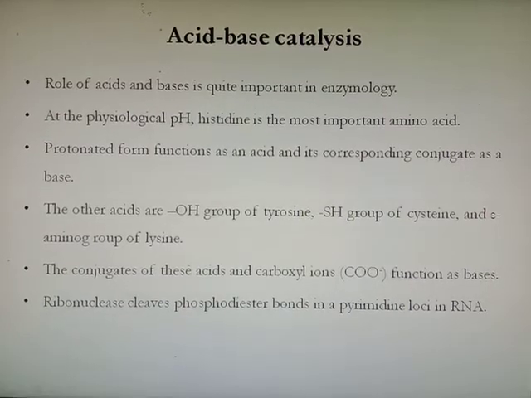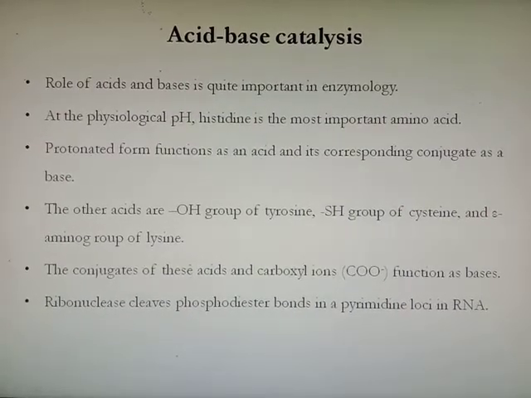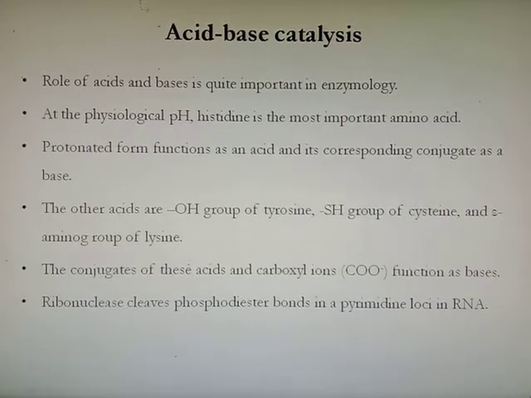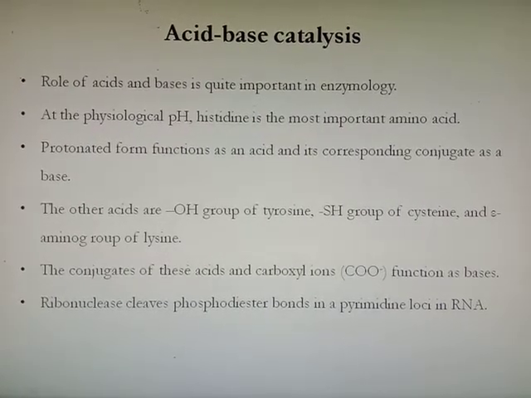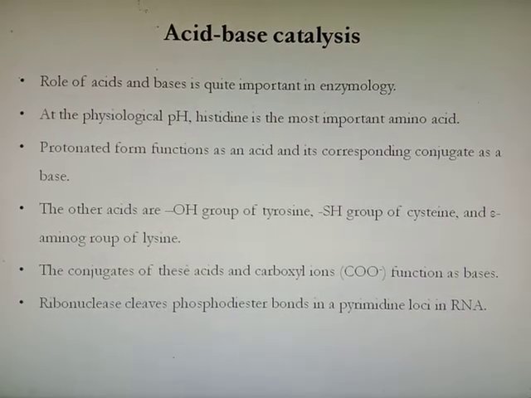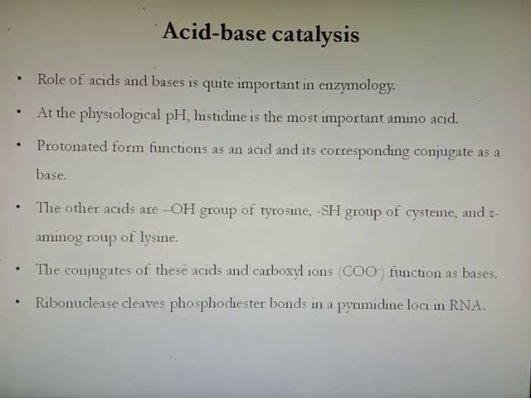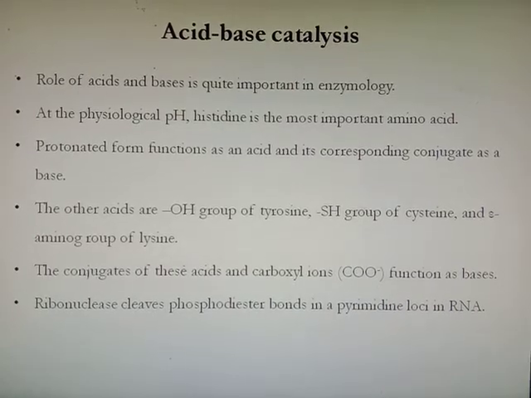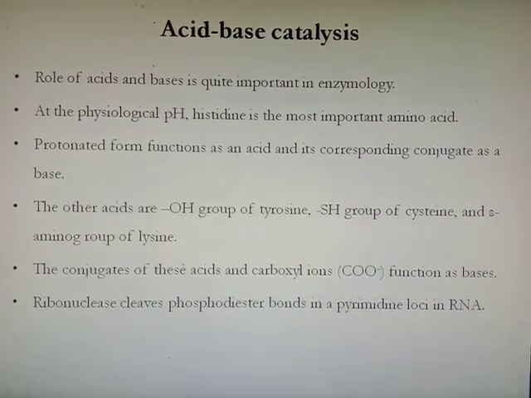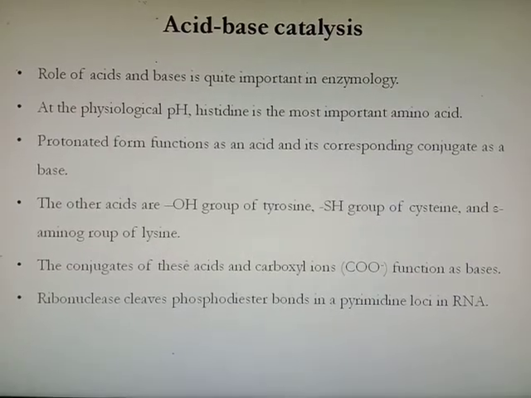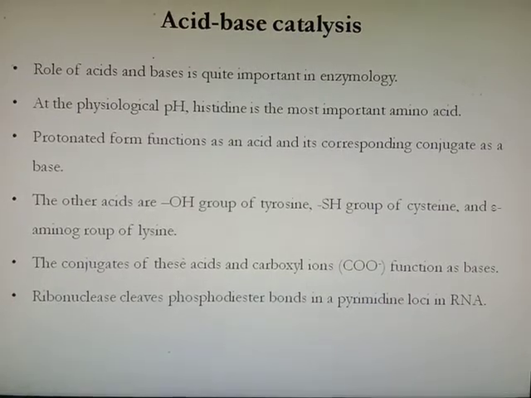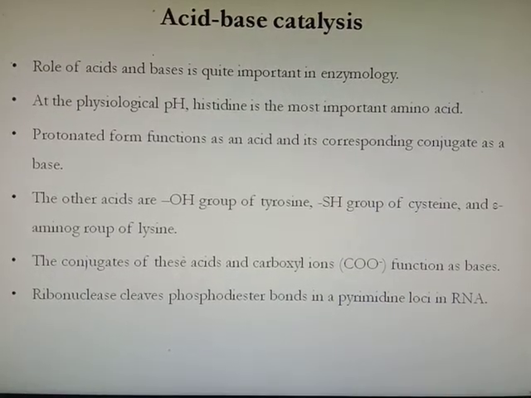The role of acids and bases is quite important in enzymology. At physiological pH, histidine is the most important amino acid because in its protonated form it functions as an acid and its corresponding conjugate as a base. The other acids are the OH group of tyrosine, the SH group of cysteine, and the epsilon amino group of lysine. The conjugates of these acids and carboxyl groups function as bases.